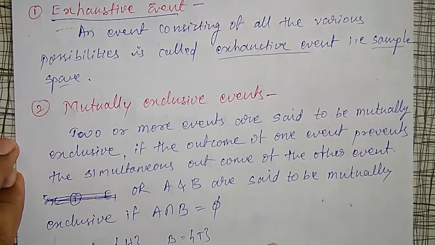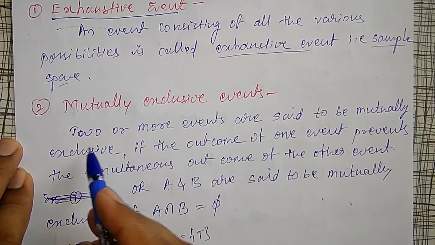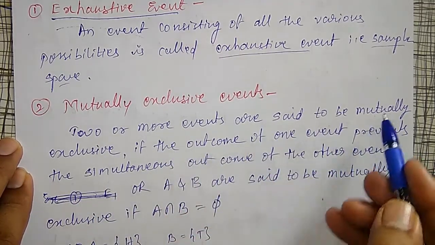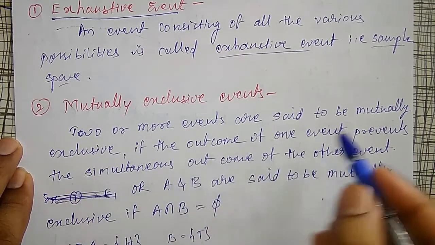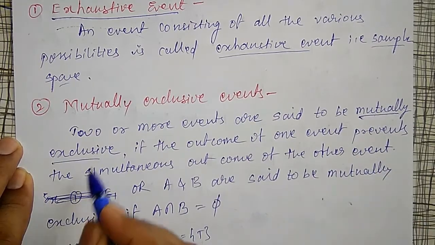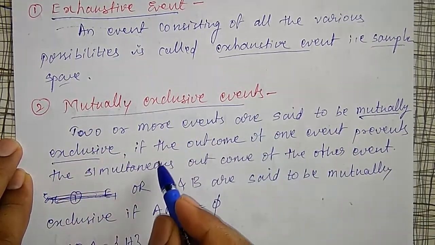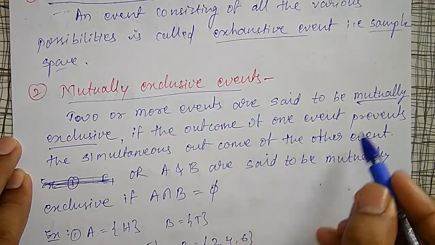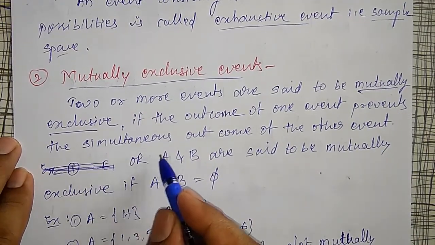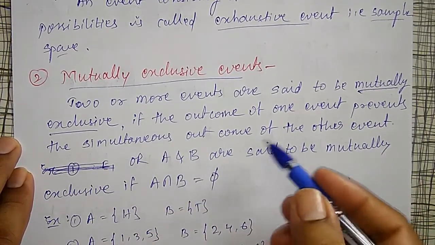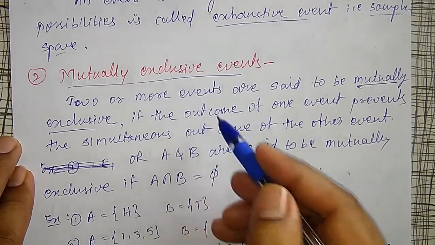Then mutually exclusive events. They are important. Two or more events are said to be mutually exclusive if the outcome of one event prevents the simultaneous outcome of the other. Don't bother about this definition.